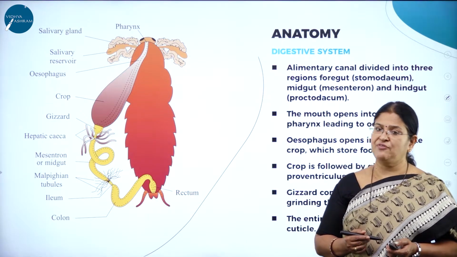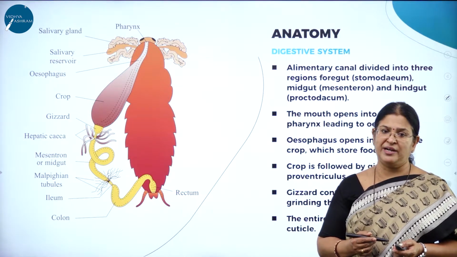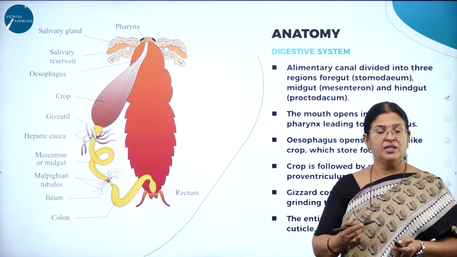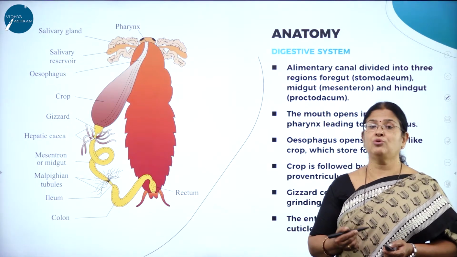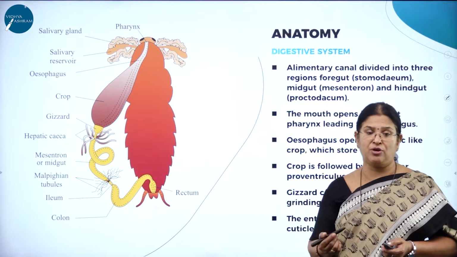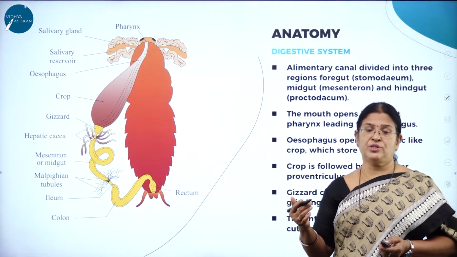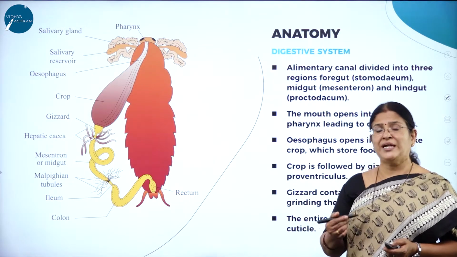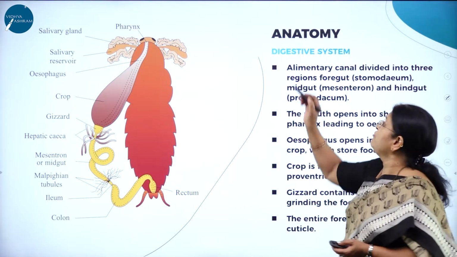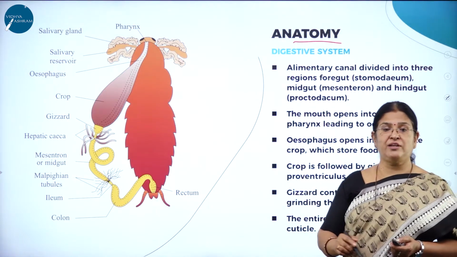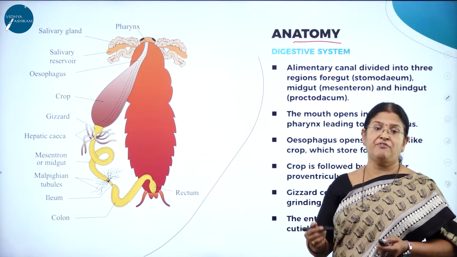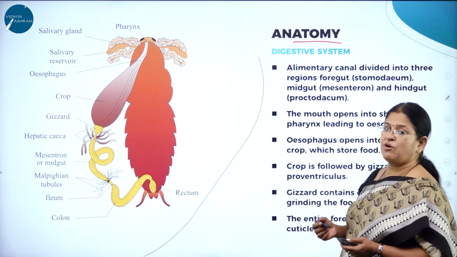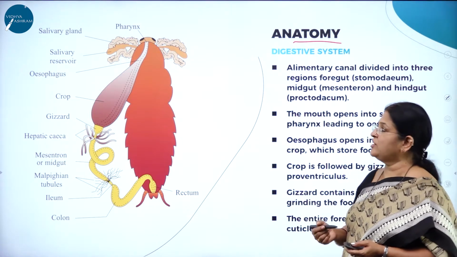So as we know, the scientific name of cockroach is Periplaneta americana. So let us move on. In the last session, we learnt about the anatomical features, how we differentiate a male cockroach from a female cockroach. And as we know, the whole of the body is divided into head, thorax and abdomen. Now let us study about the anatomical features. What does morphology deal with? Morphology deals with the study of external features, whereas anatomy deals with the study of internal structures or internal features.